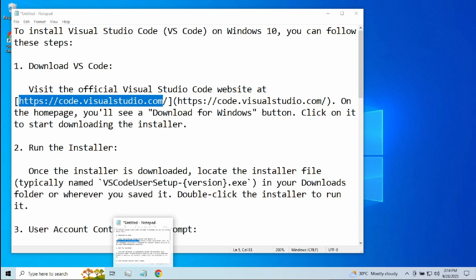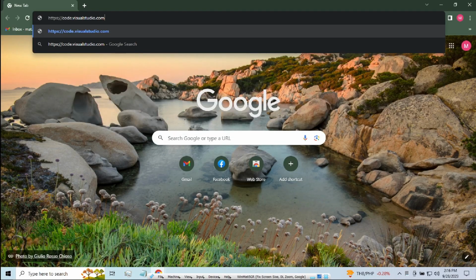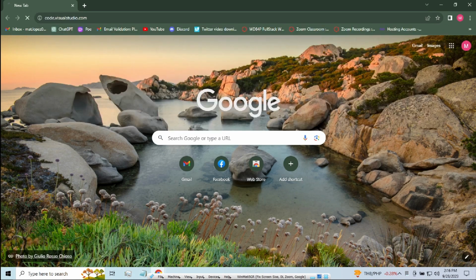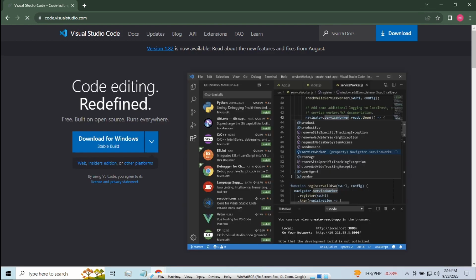Tapos mag-open tayo ng Google Chrome or any browsers that you preferred guys. Now guys, open ang ating Google Chrome. So paste natin yung link, then press enter. So nakikita natin guys dito is kita na yung naka-highlight na blue yung download for Windows. Click lang natin.